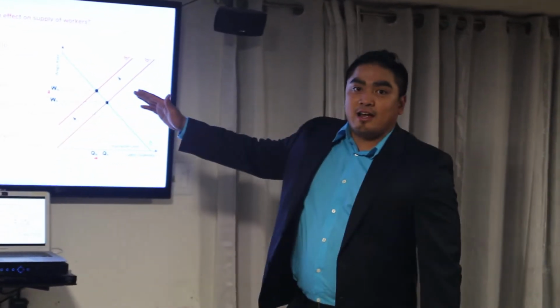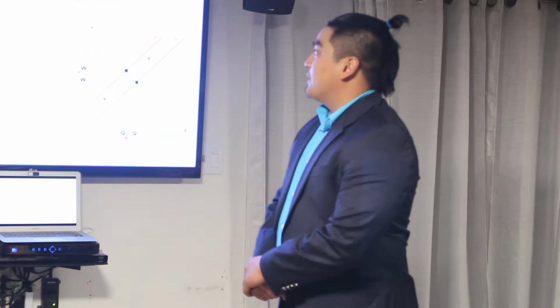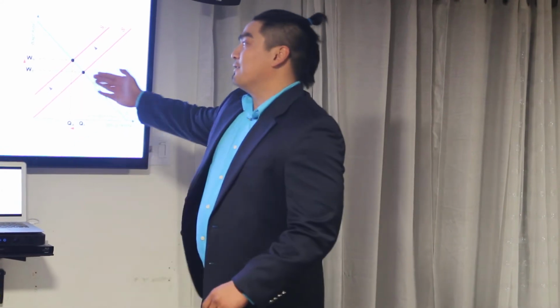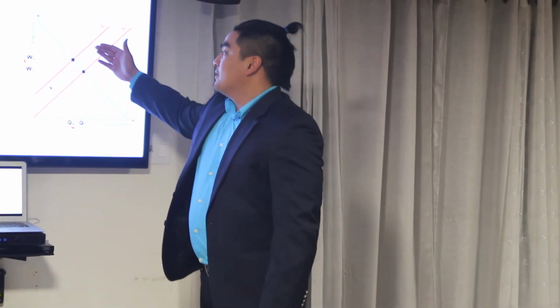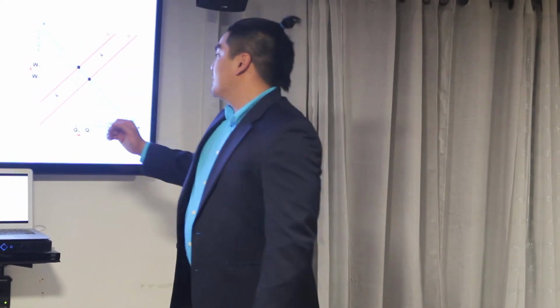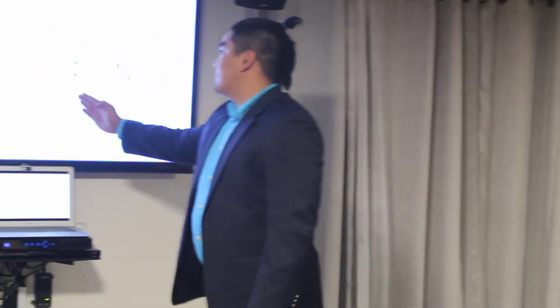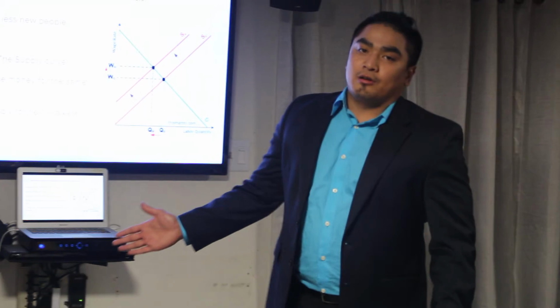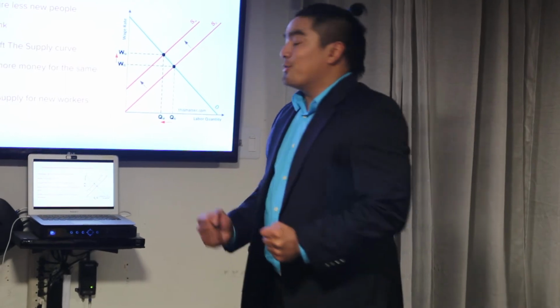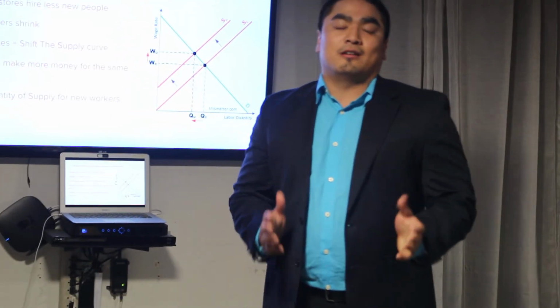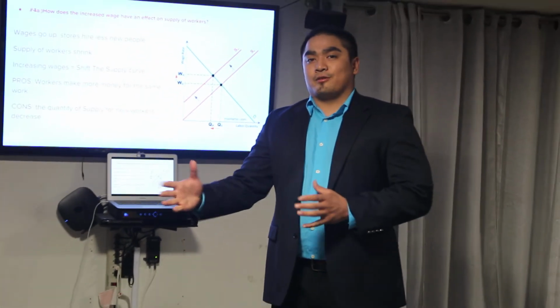So the next question I have is, how does the increased wage have an effect on supply of workers? So as the wages go up, the supply of workers will shrink. As stated right here, the increasing wage will actually shift the supply curve, meaning that as the wage goes up, the quantity of labor will go down. So a pro, like before, the workers get paid the same amount for the same amount of work. A con is the quantity of workers supplied will go down and the demand for workers will decrease.